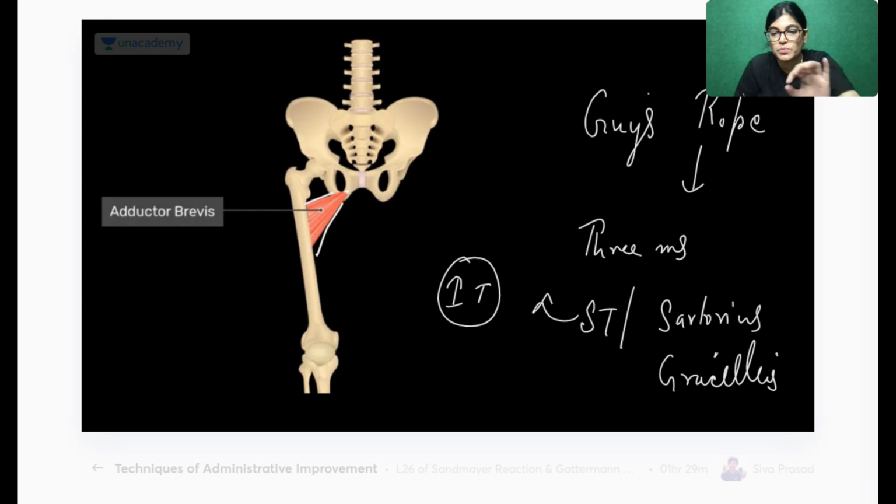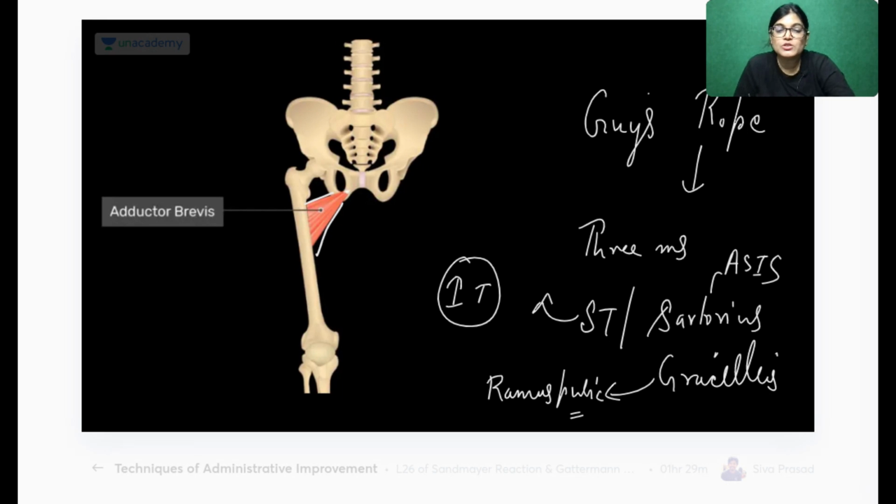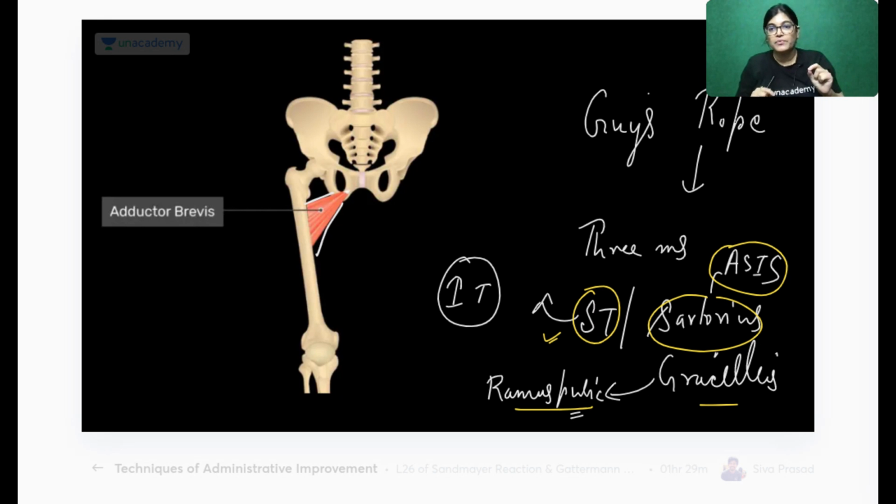I am writing in small just to make you understand. Sartorius is from the anterior superior iliac spine. Gracilis is mainly from the ramus of the pubis, from the ischiopubic ramus, so it originates from both the pubic ramus and the ischial ramus. So you can see the three origins: ST means semitendinosus from the ischial tuberosity, sartorius from the anterior superior iliac spine, and gracilis from the ischiopubic ramus. So they originate from three different areas of the hip bone.